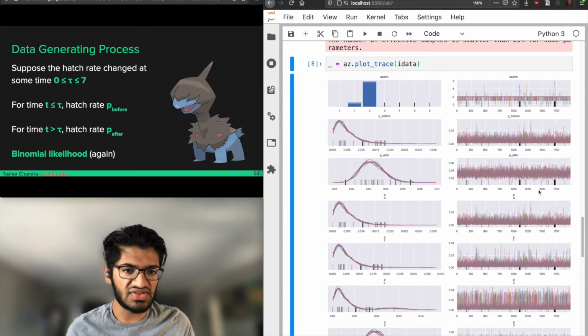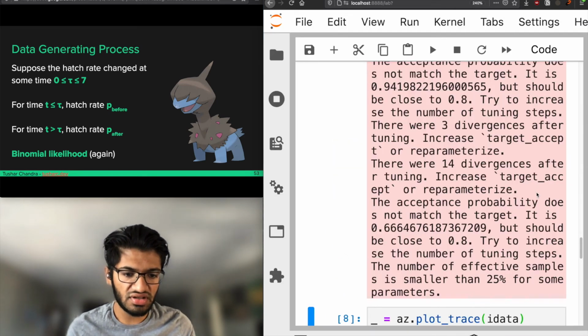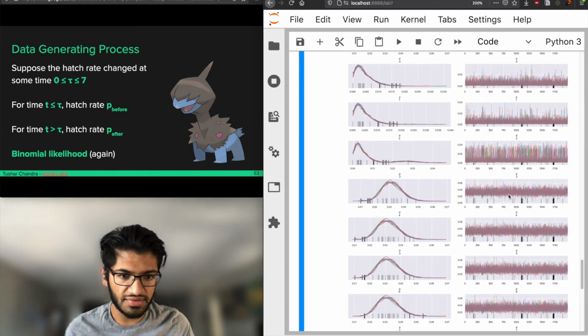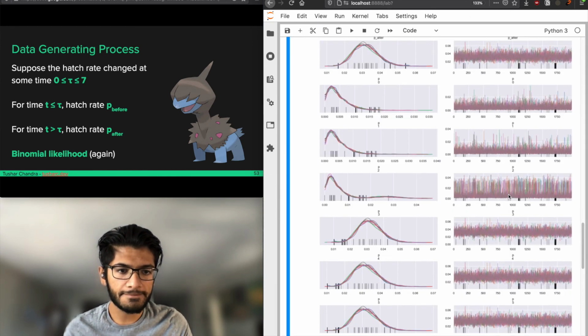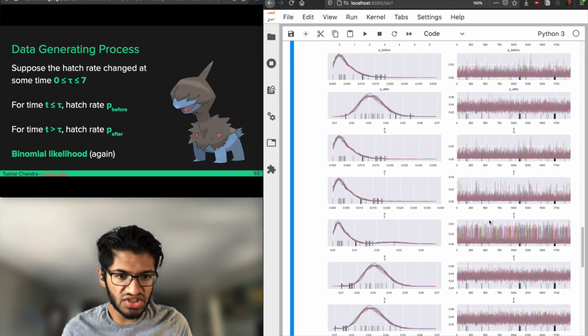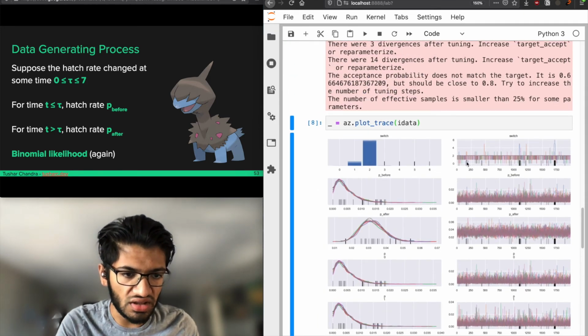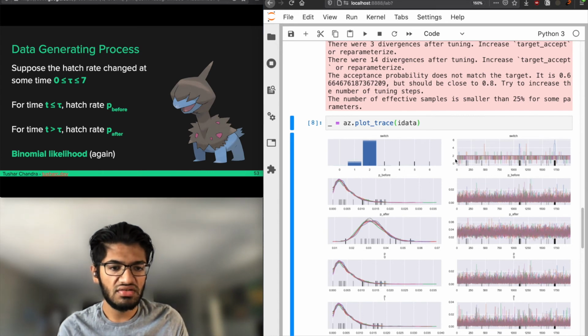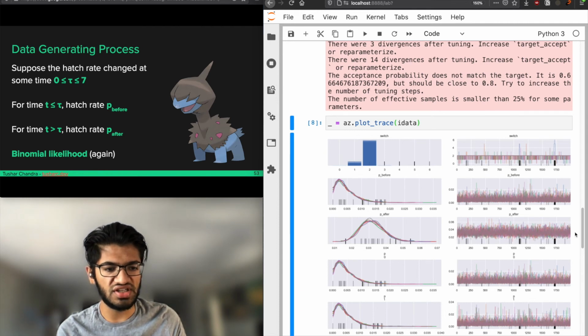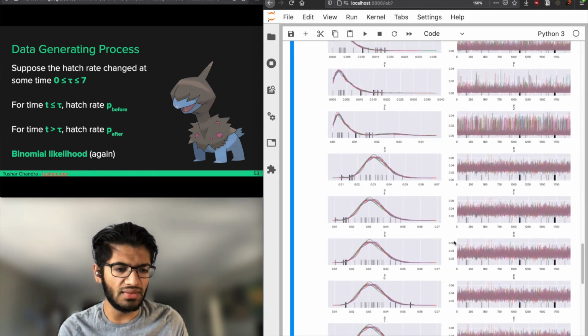Can I zoom in more? No, not really. Sorry. So what we're going to see is that this sampler is not very well mixed. Ideally you have that fuzzy caterpillar shape like I described before, and we kind of see it with p, where all the chains are indistinguishable from each other. But if you look at switch, it's just kind of getting stuck. One of the chains is just kind of chilling there and not exploring the sampling space very well.